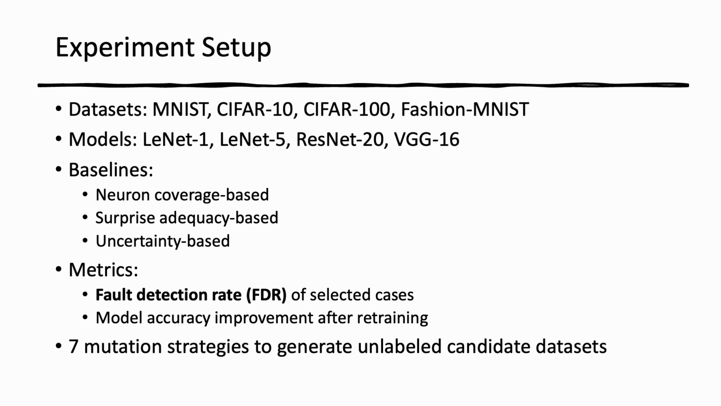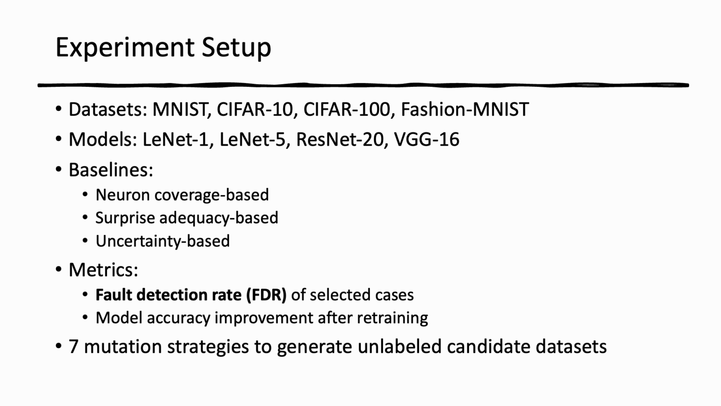The first category includes neuron coverage-based methods, which prioritize test cases based on their ability to activate different neurons in the DNN. The second category consists of surprise adequacy-based methods, which aim to select test cases that are most dissimilar from the training data. The third category encompasses uncertainty-based methods, which focus on test cases that the DNN is least confident about. We evaluate the effectiveness of NSS and the baseline methods using 2 key metrics.